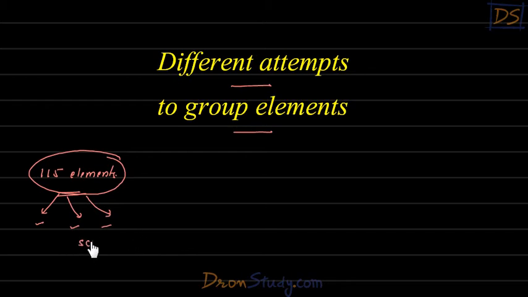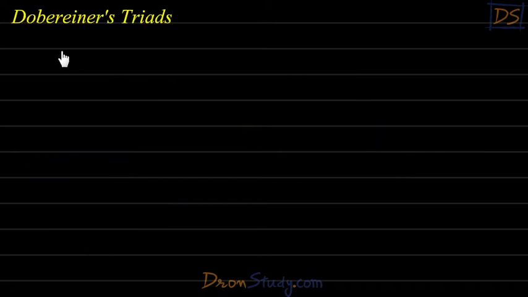So many great scientists in the past tried to make these groups. Some failed, some succeeded. So that is what we are going to see now. We are going to see some different attempts to group the elements by different scientists. A lot of scientists tried to group these elements, but we'll see only some of those attempts which are significant. So students, the first such significant attempt is called Dobereiner's triads.